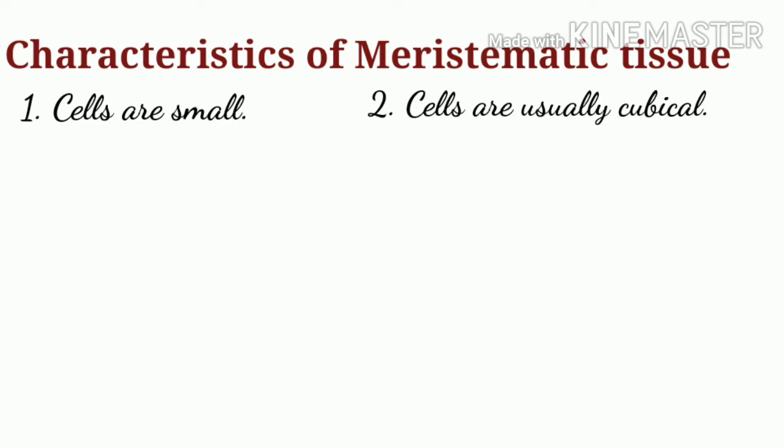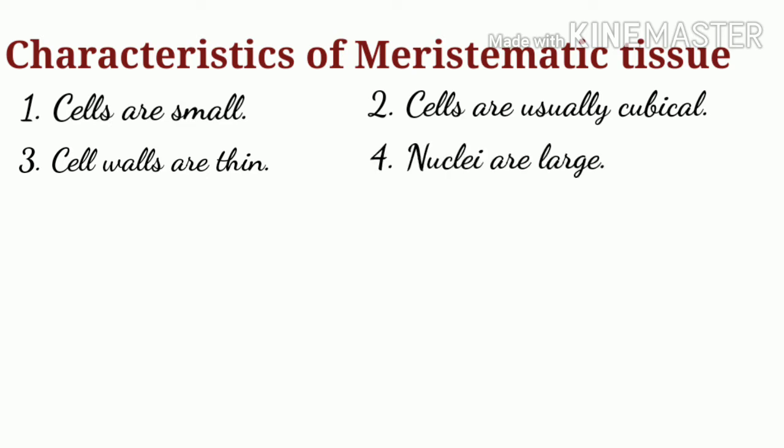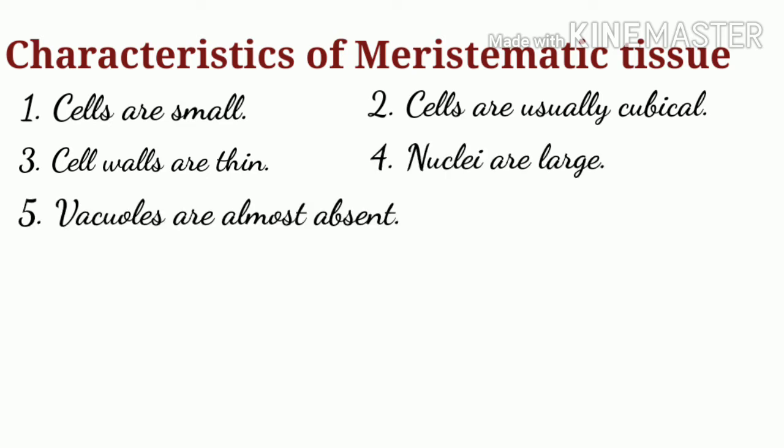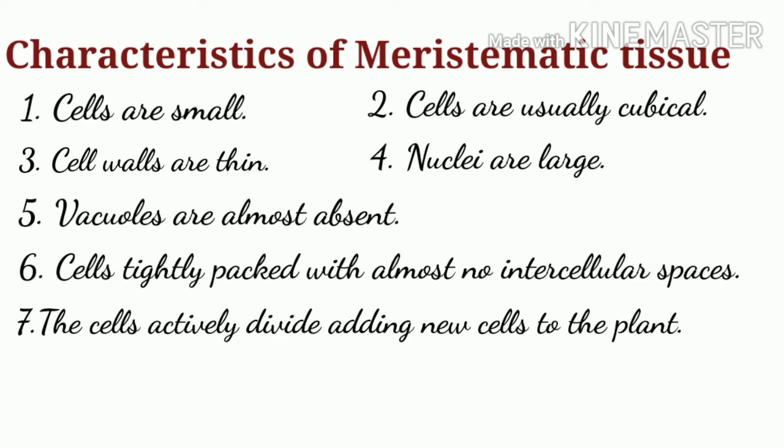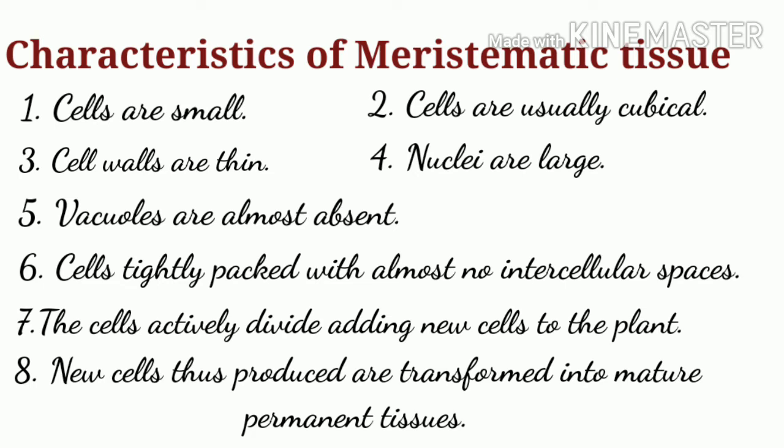Now let's study the chief characteristics of meristematic tissue. The cells of the meristematic tissues are small, usually cubical. The cell walls are thin and the nuclei are large. Vacuoles are almost absent. The cells are tightly packed with almost no intercellular spaces, and the cells actively divide, adding new cells to the plant. And the last point, new cells thus produced are transformed into mature permanent tissues.